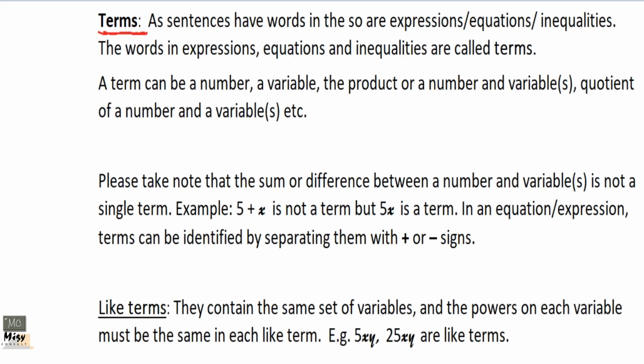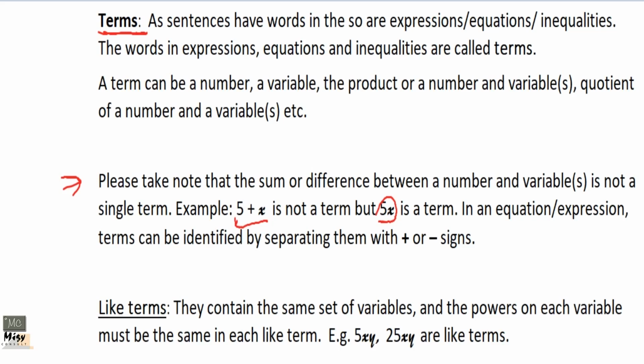And now our notes here say that we should take note that the sum or difference between a number and a variable is not a term. Example, 5 plus x is not a single term, but 5x is a term. So we have two terms here with 5 and x: we have 5 as a term and x as a term.